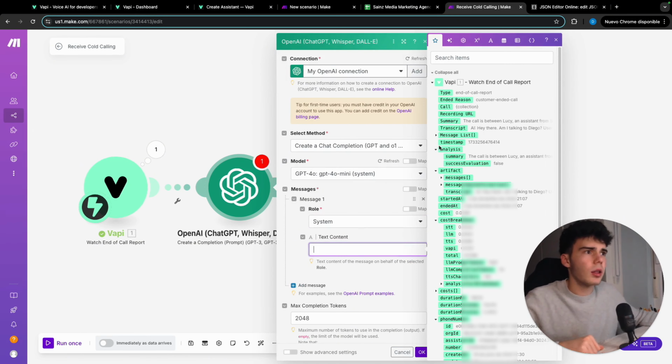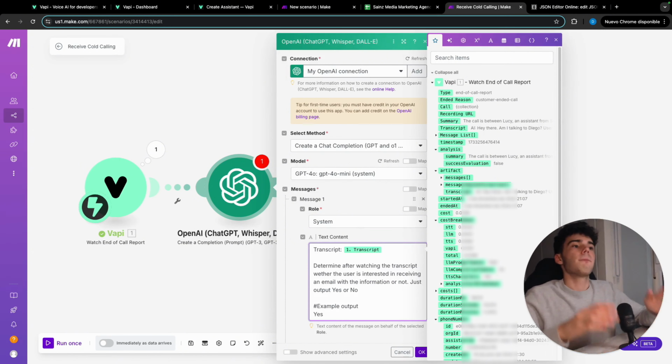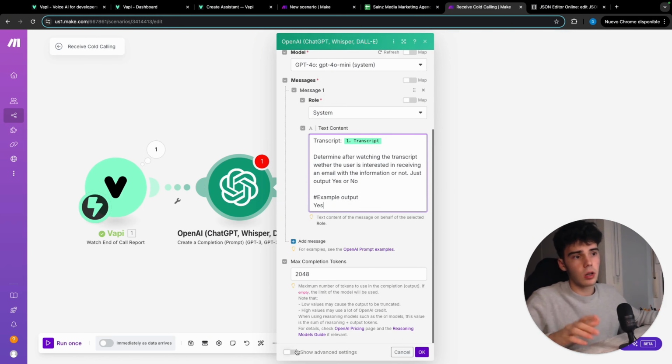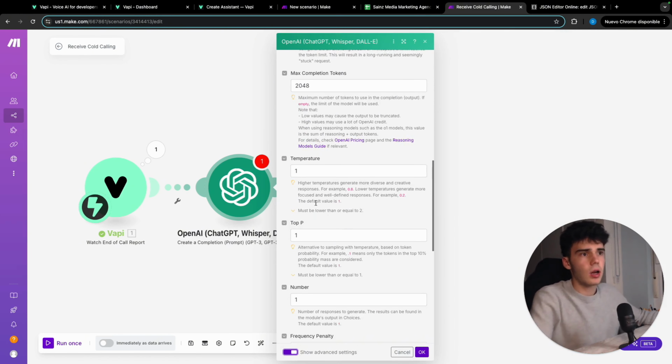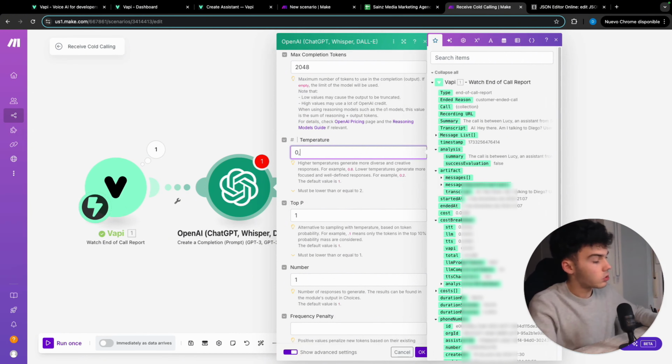We are gonna provide the transcript. We're gonna determine after watching the transcript whether the user is interested in receiving an email with the information or not. Just output yes or no. Example output: yes. I'm gonna make a small change before. We're gonna click here in show advanced settings, and we're gonna change the temperature to 0.2.